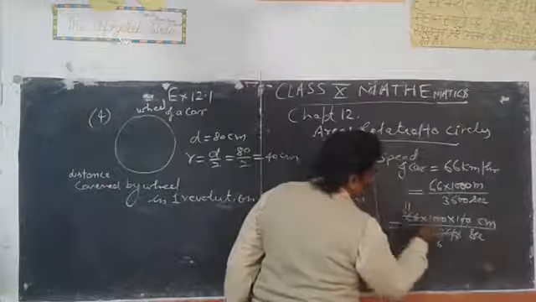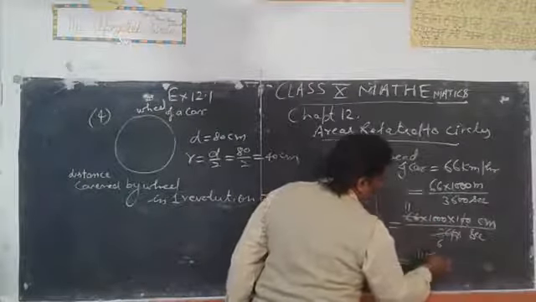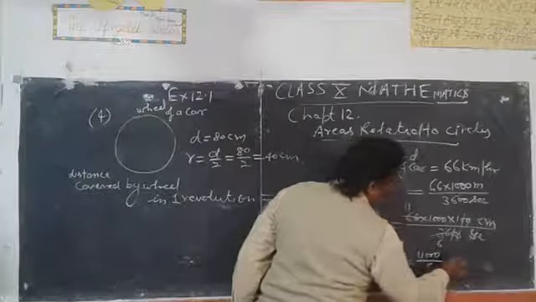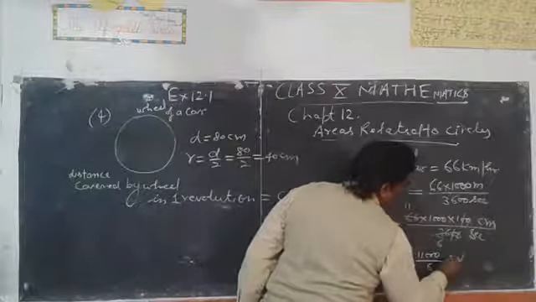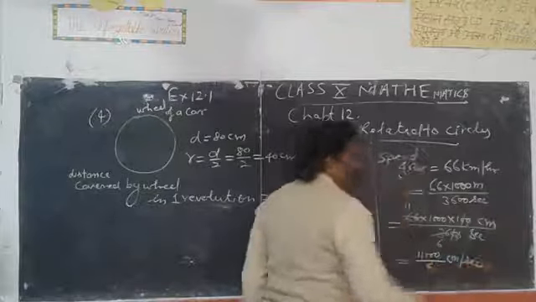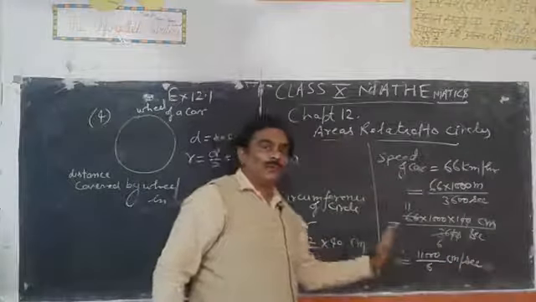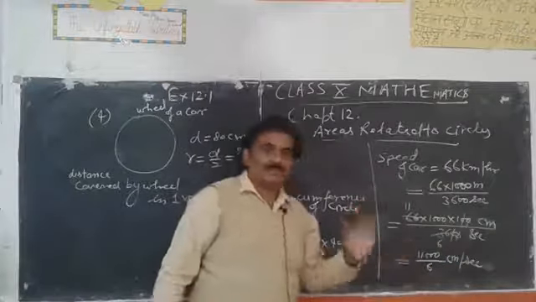Now we can write 11,000 upon 6 centimeter per second. Students, this is the speed of wheel in centimeter per second.